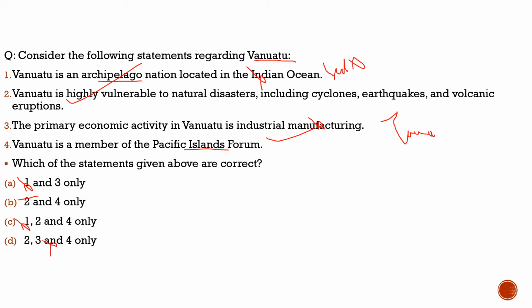So with respect to this question, we established what the correct answers are. The correct answer is statement 2 and statement 4, and from the code given below, the correct code would be option B. It lies in the South Pacific, east of Australia and north of New Zealand. So with this, I hope you had understood the question as well as the context why we brought this question, because Lalit Modi's Vanuatu passport is to be cancelled.